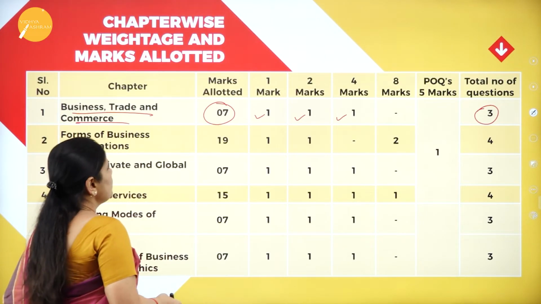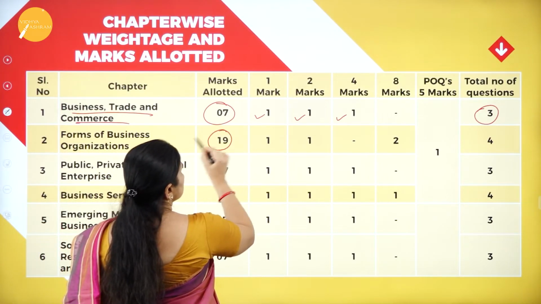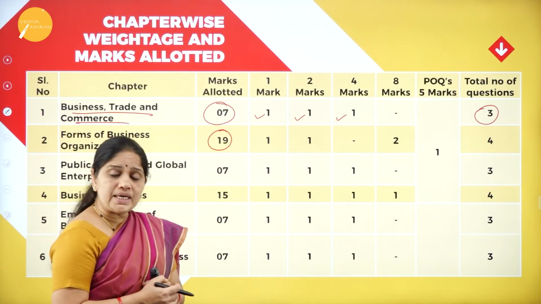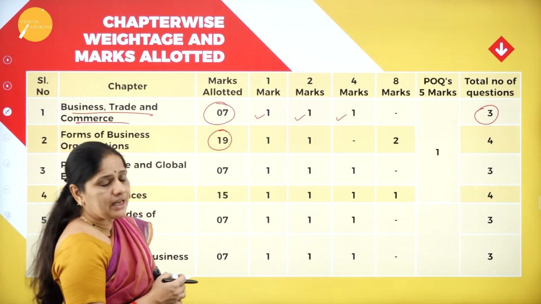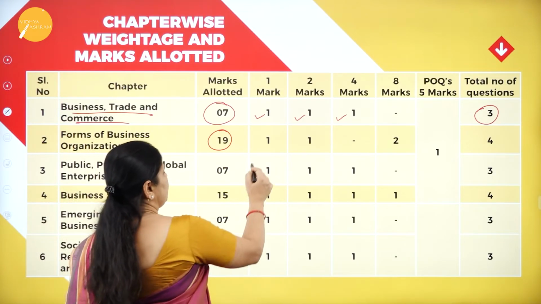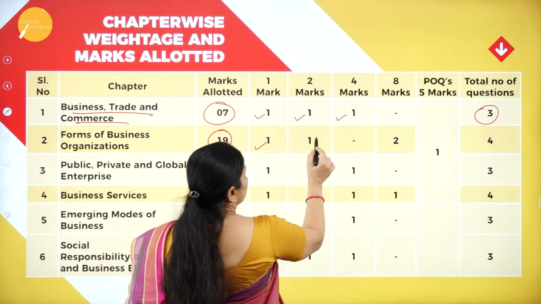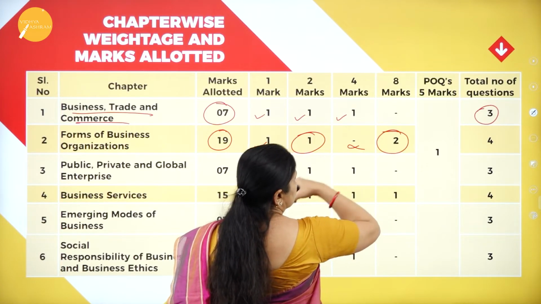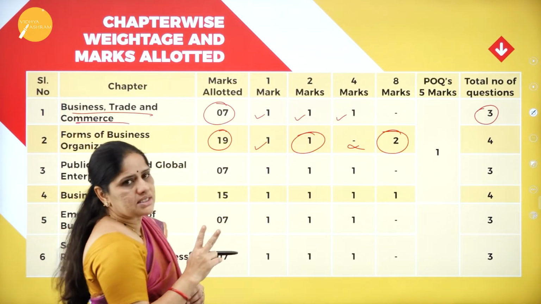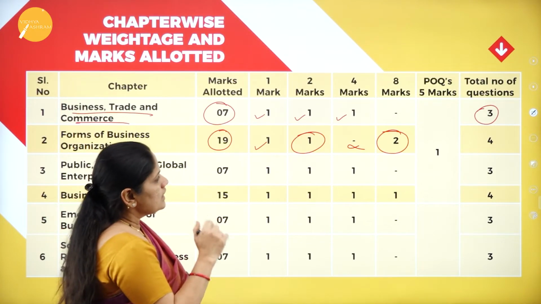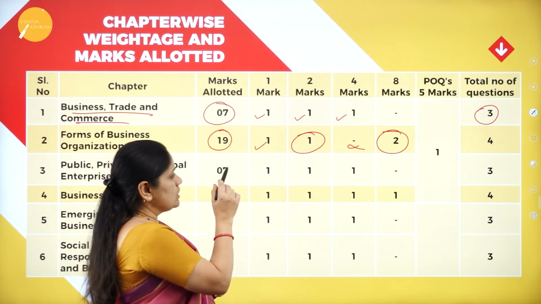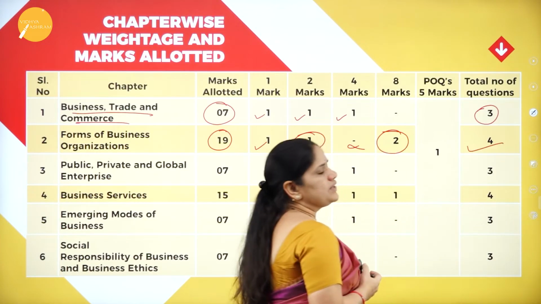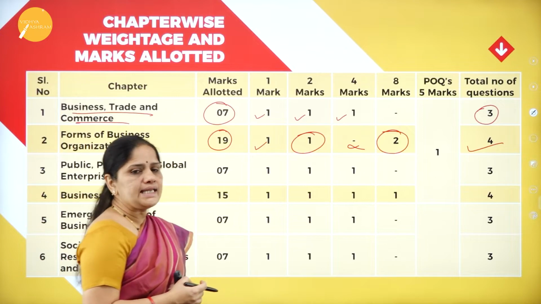Now, chapter 2, forms of business organization, is heavily weighted. You are getting 19 marks from the second chapter. How is this breakup of 19? Let us see. Here we have one 1 mark question, and for 2 marks, there will be 1 question. For 4 marks, no questions at all. For 8 marks, there will be 2 questions, that is, 2 into 8 is 16. 16 plus 1 plus 2 is 19. So totally in this chapter, we are getting 4 questions from the second chapter.